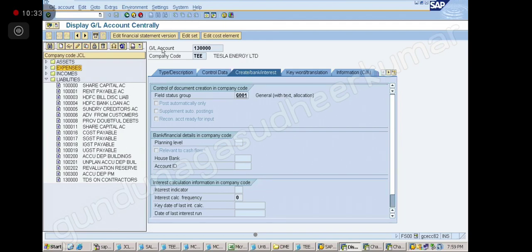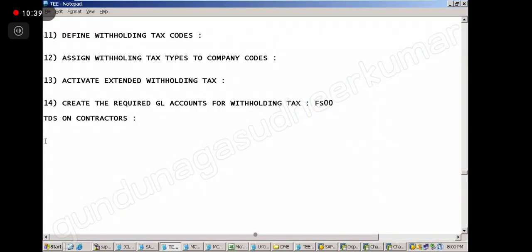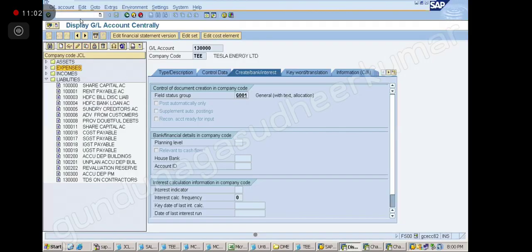Okay, then we have created this account. Now, next, after you create the account, what do you do every time? We have to assign it. Correct. Assign the account for what? For automatic posting or account determination. Both are the same. Yeah. This I will show you, there is a path.